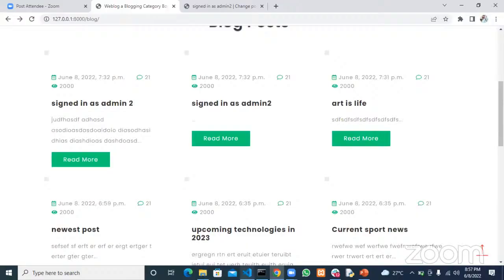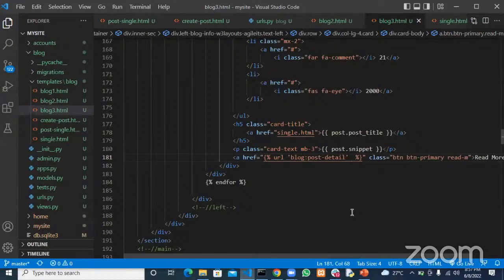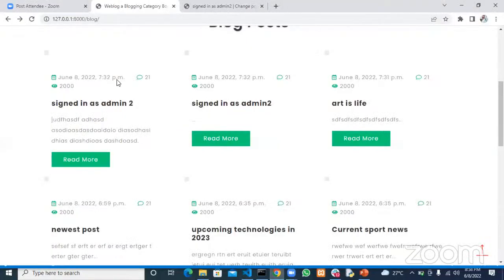So now what we can do is go back to our blog, our blog list, which was here. Instead of saying 3, let's make this dynamic, okay? So for each loop, we're just going to put the ID of each post there. So now here we put post dot ID, okay? So this number will always change. As the loop goes, it will assign the ID of that post to that argument in that URL.